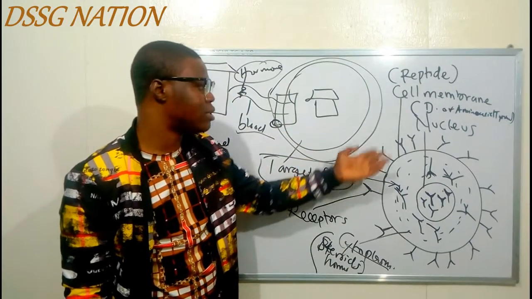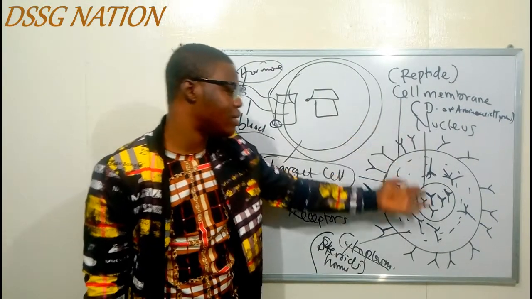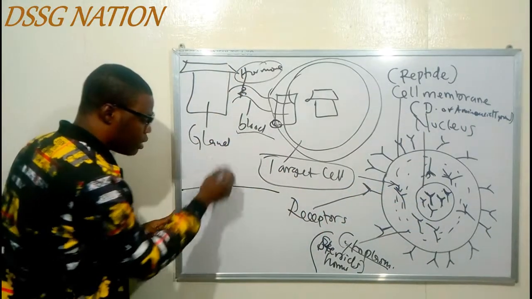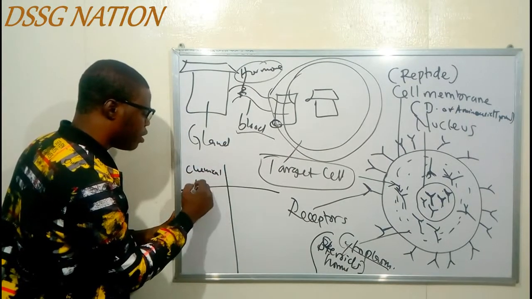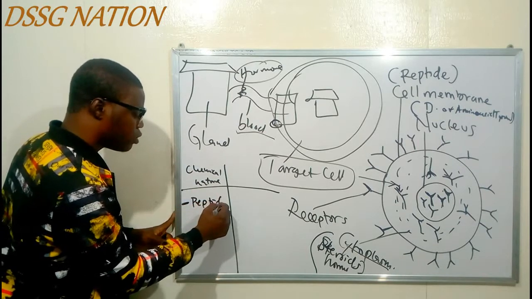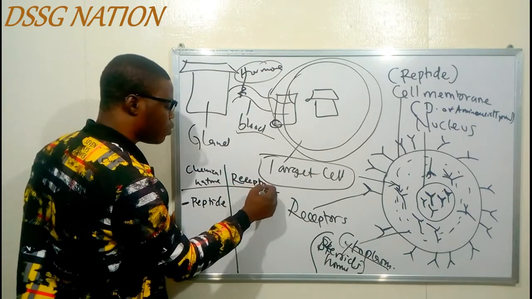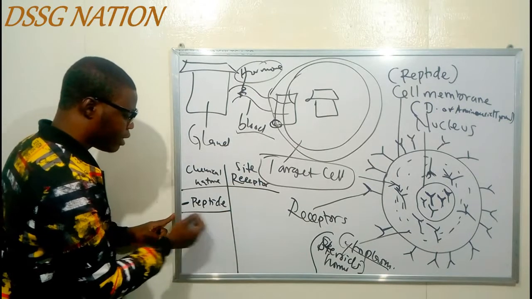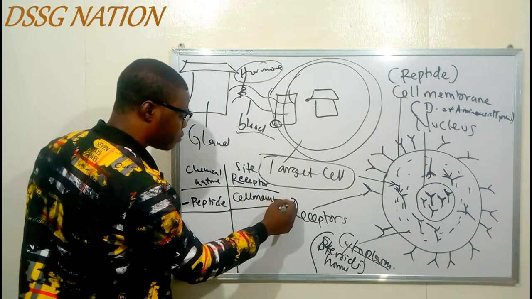We have the receptor sites on the cell membrane, the receptor site in the cytoplasm, and the receptor site in the nucleus. So our classification of hormones based on chemical nature now. We said we have the what? The peptide. So the peptides are going to bind with, let's call this one receptor site, receptor site for this side. So our peptides, they are going to bind with the what? With the receptors on the cell membrane.